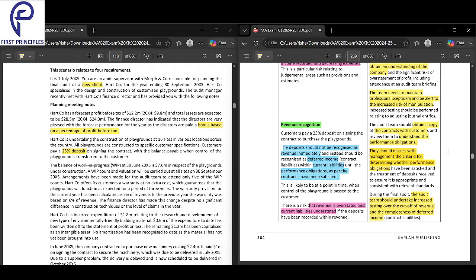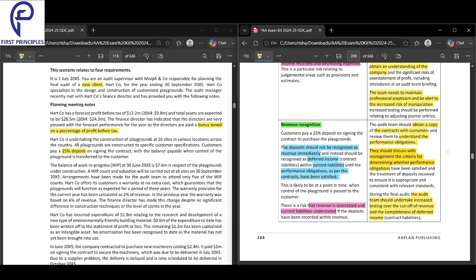The audit team should undertake increased testing over the cutoff of revenue and the completeness of deferred income. This is what the audit team should do. You undertake the increased cutoff testing.